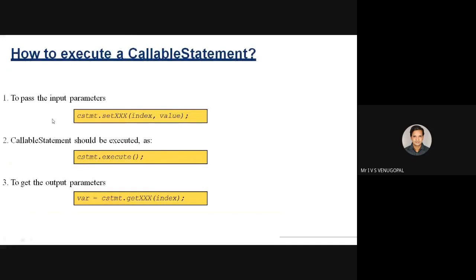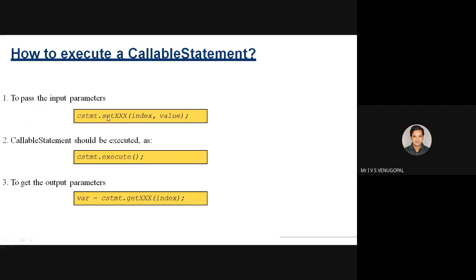So first, you need to create a callable statement using the connection's con.prepareCall. To con.prepareCall, you'll be passing the procedure using the call method, with the procedure name. Next, you need to set the values. For example, you want to pass some values to the procedure from the Java program.